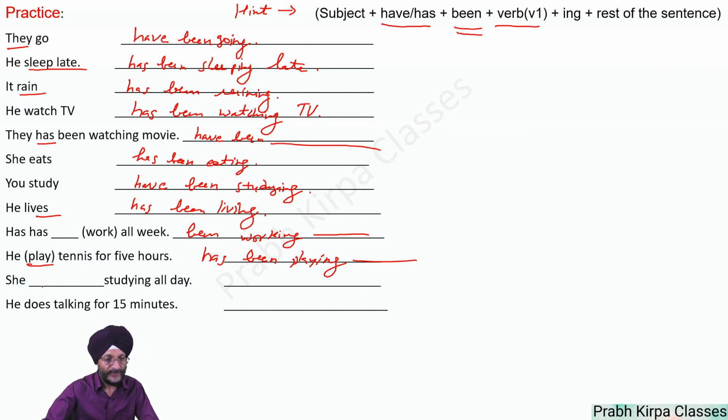He studies for 5 hours. Now here what is missing? Helping verbs are missing. Has and been are missing. He has been studying all day. You will see the word for is not used here, as for is not used with all day or all night. He does talking for 15 minutes. In the place of does, we will use he has been talking for 15 minutes.